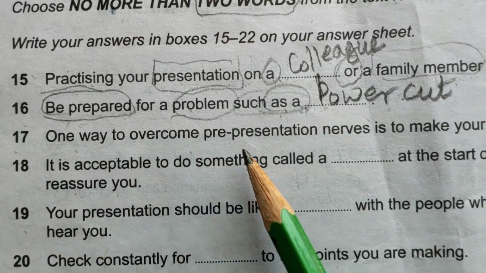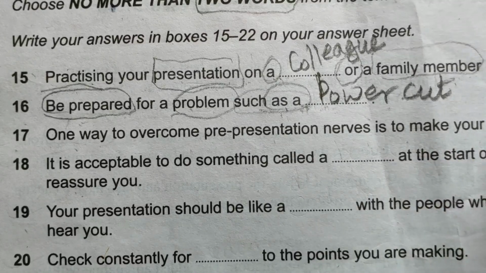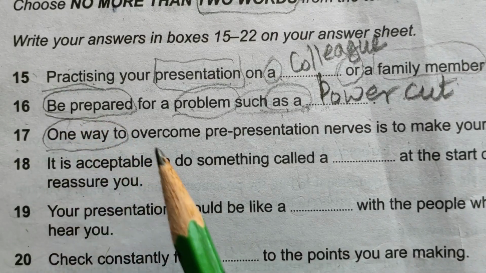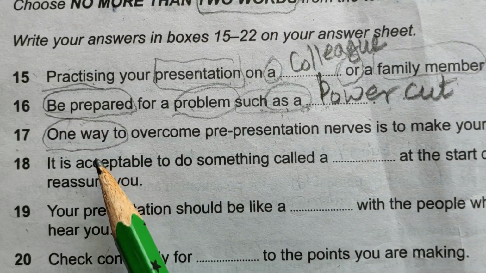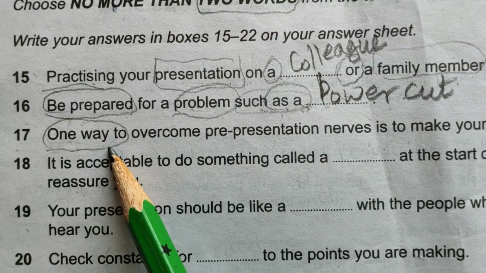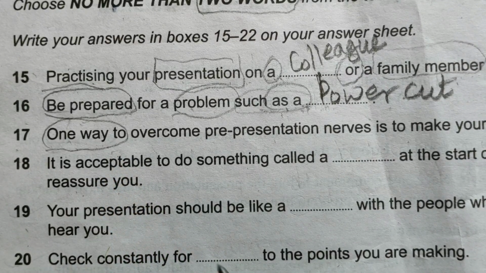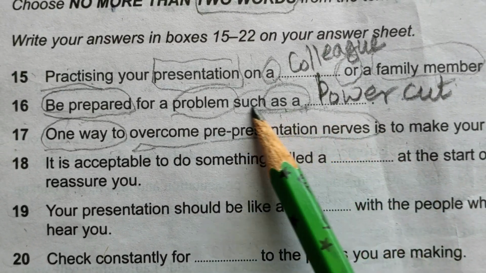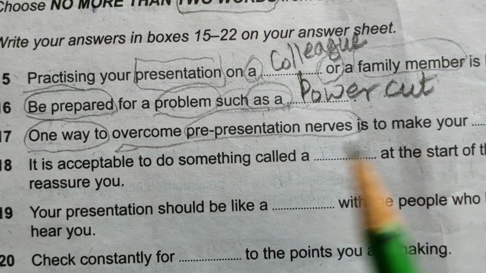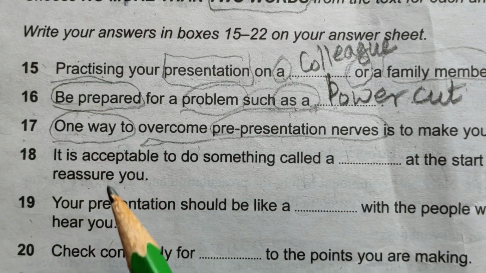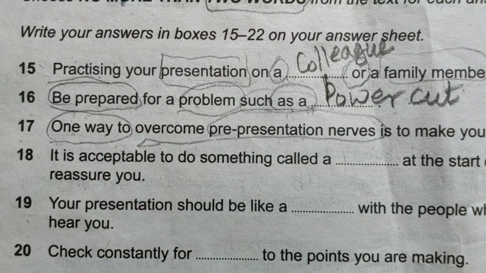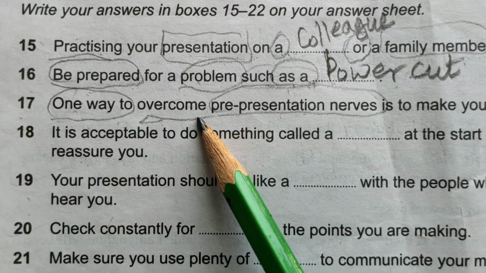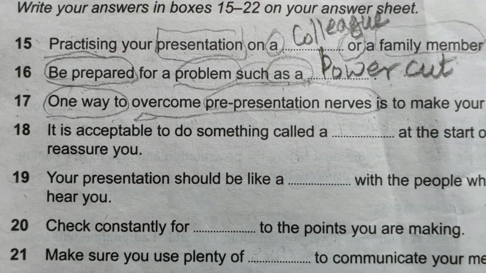One way to overcome pre-presentation nerves is to make your dash less rapid. Less rapid is an important point. One way, the writer may use some other word for this, some technique or some other method to overcome pre-presentation nerves, as well as less rapid and one way. There must be some method, the word the writer must have used. Okay, let's read the statement again. One way to overcome pre-presentation nerves is to make your dash less rapid.